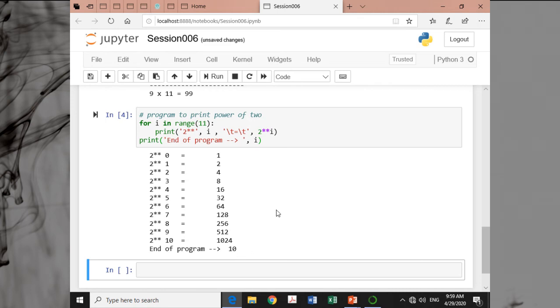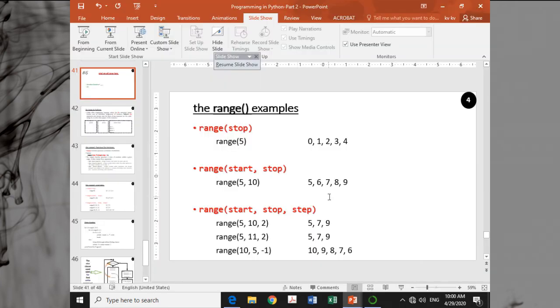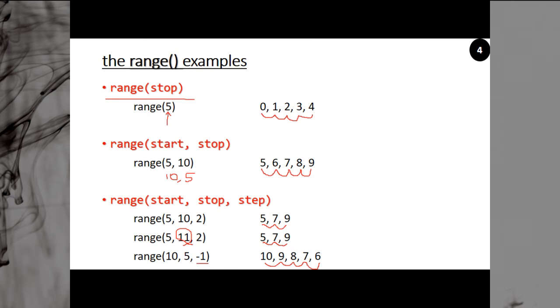Okay. So before increasing, it simply checks. So you can say your loop is actually executing up to n minus 1, where n is your stop value. So this is how you can use the range function.